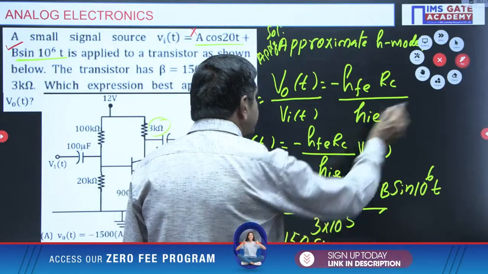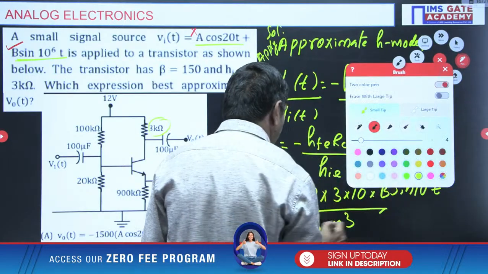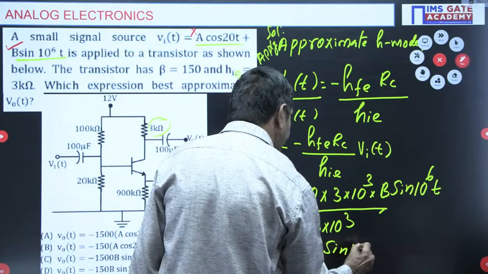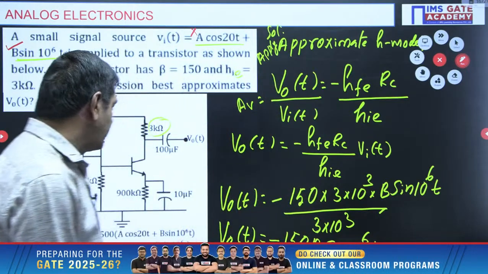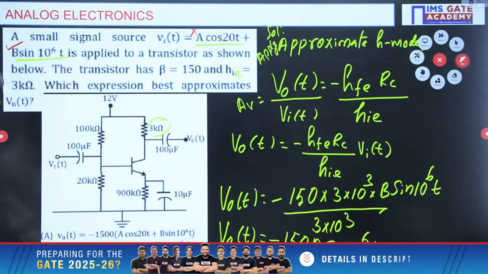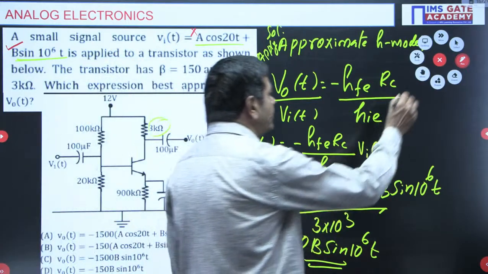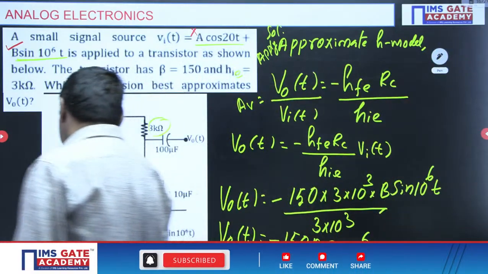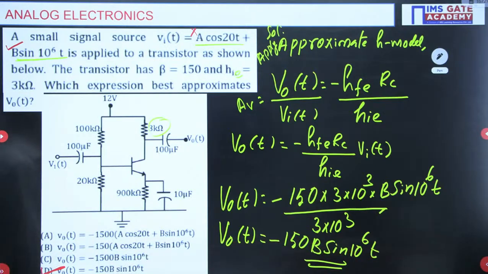Minus 150 B sin 10 power 6 t is possible. That much voltage is possible here. So, which option is correct here? Option D is correct: minus 150 B sin 10 power 6 t. So option D is correct in this particular problem. I hope you followed.